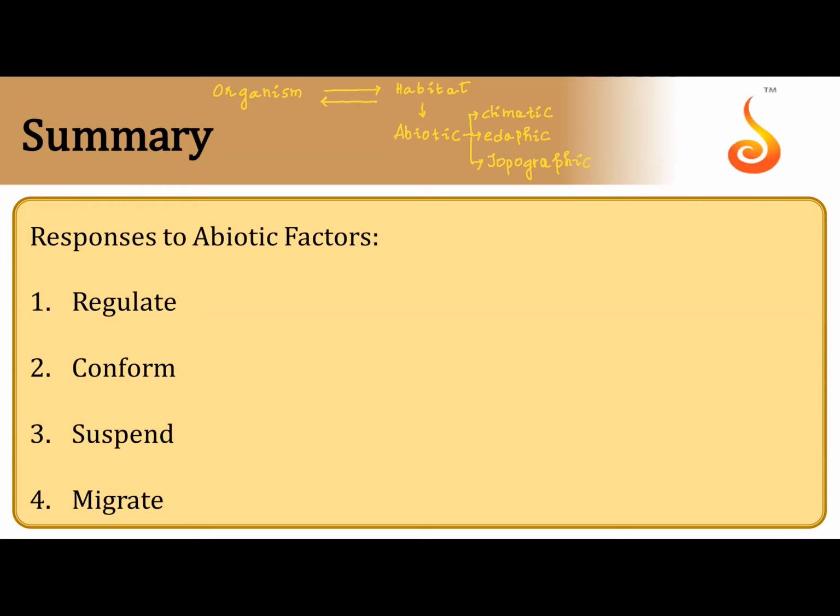Correct? So abiotic factors are classified into climatic, edaphic, topographic. Climatic here is what we study in the textbook: temperature, water, light, wind. We don't study wind in the textbook, but wind is a climatic factor.